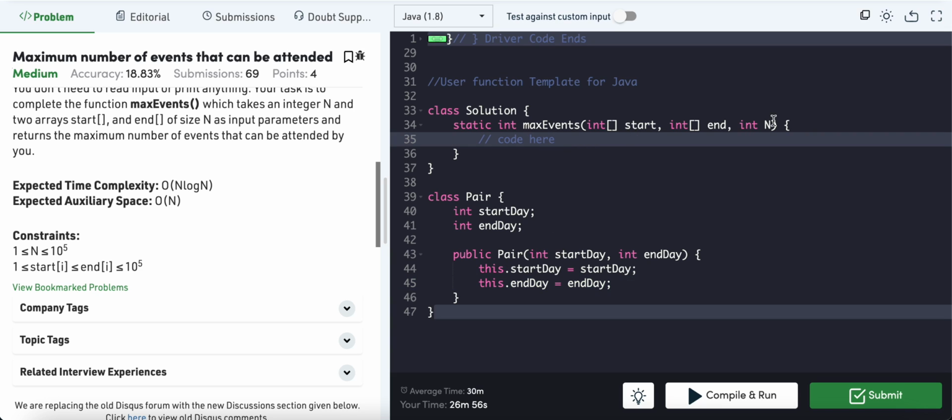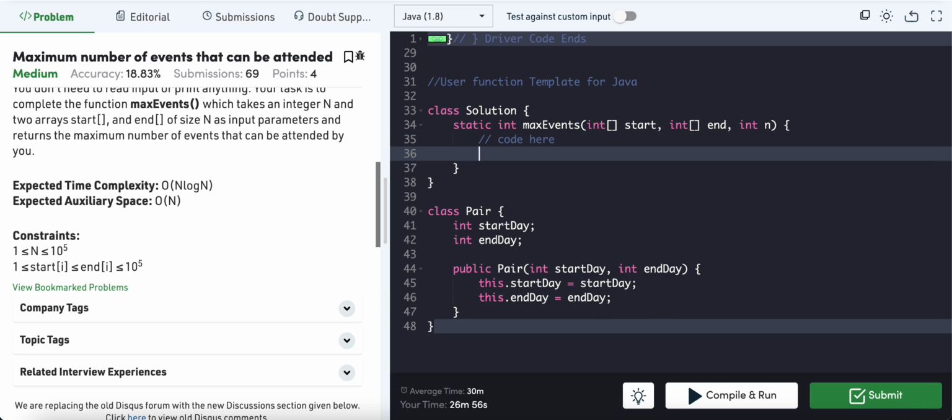Okay, so the first thing that I mentioned was to have an array of this pair. So we can have an array of Pair, startEndDay, which is equal to new Pair of size n.